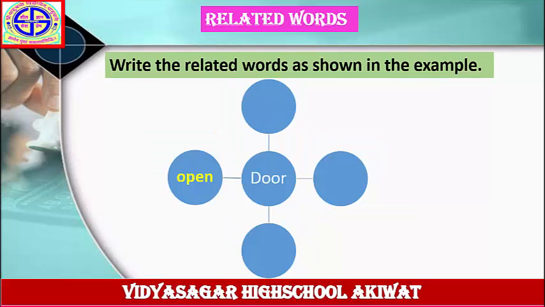Next example. Write the related words as shown in the example. Door. The answer is given here: open. Open. This is an action verb. Open door. In the same way, shut door, close door, push door, pull door. These are the related words to the word door. Draw this verb diagram in your notebook and solve these examples on your own. Next example.